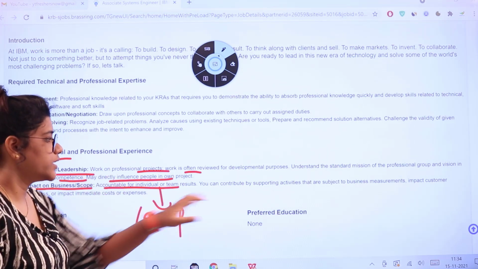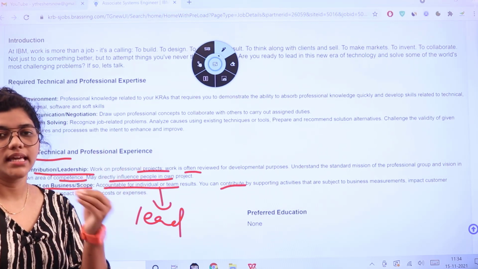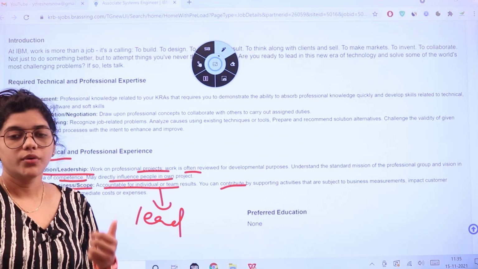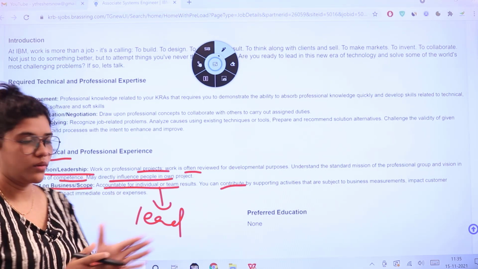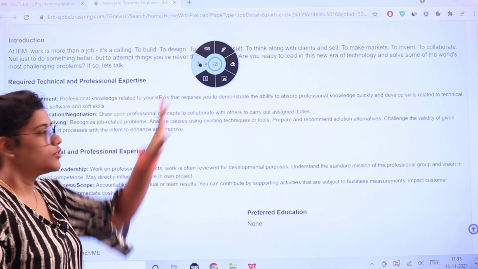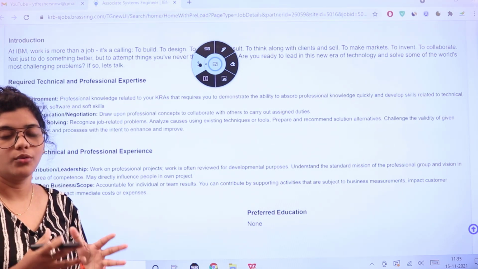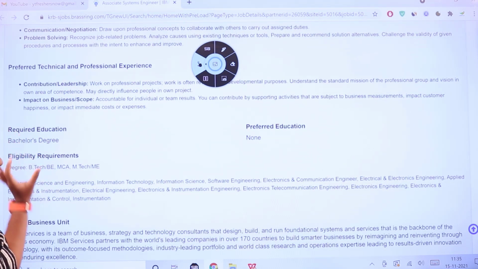And then you can also be contributing by supporting various activities, taking further measurements, and seeing the impact as to how it is going to bring out an output with a wide range of catalogs which were just mentioned. Now that you have gotten a brief idea, or at least understood the outlook of the role, you would now know just the outline, which is mentioned within two to three words.